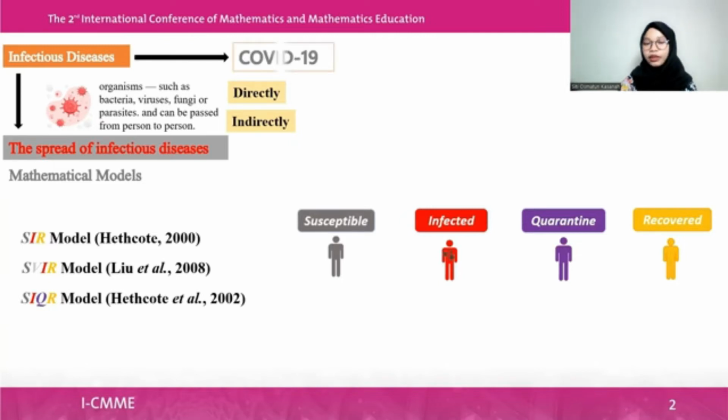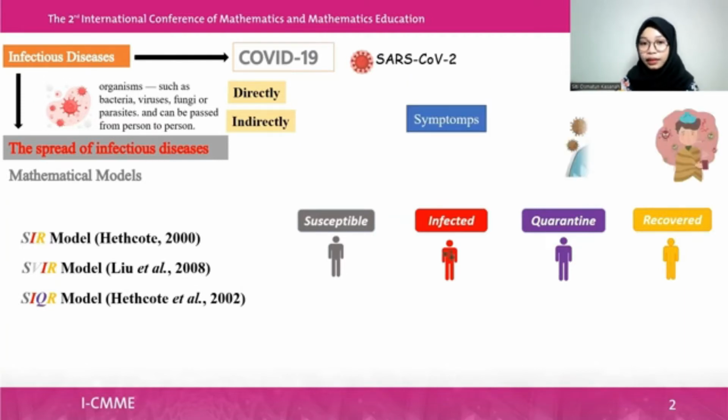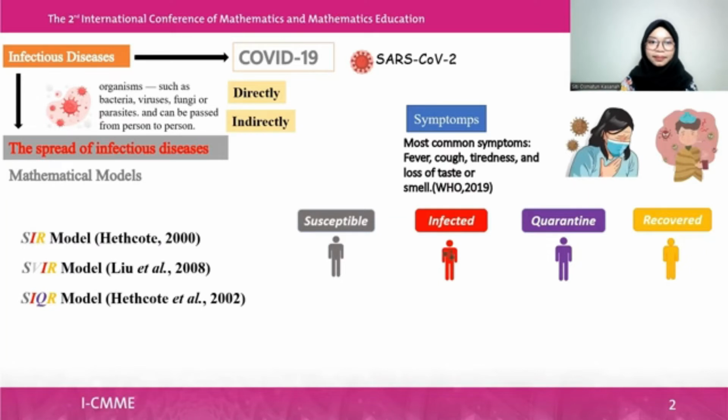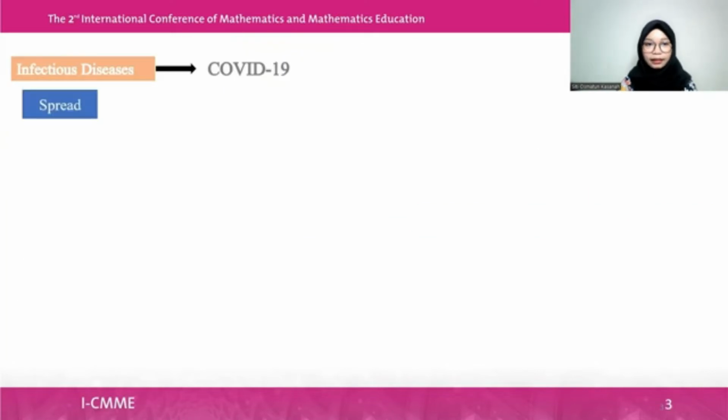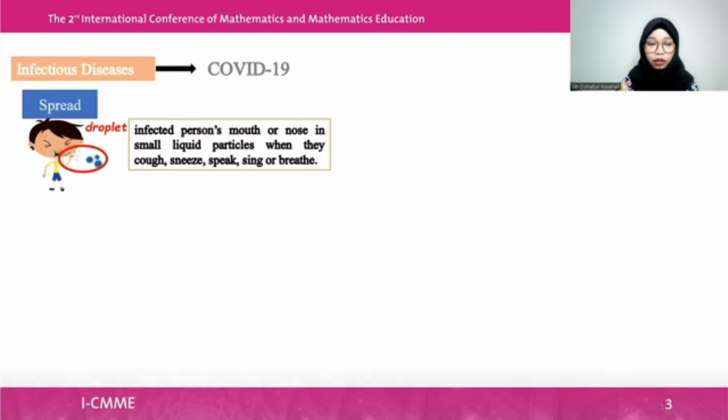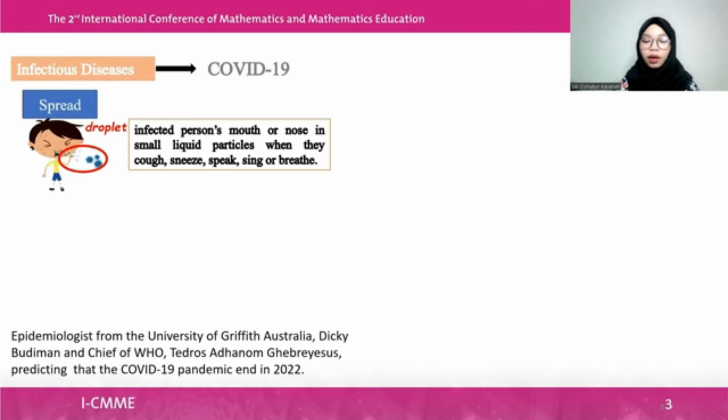An example is COVID-19, caused by SARS-CoV-2, with symptoms like cough and fever. COVID-19 can spread through droplets from an infected person's mouth or nose. The epidemiologist from Griffith University, Australia, Dicky Budiman, and the chief of WHO, Tedros Adhanom Ghebreyesus, predict that the COVID-19 pandemic will end in 2022.